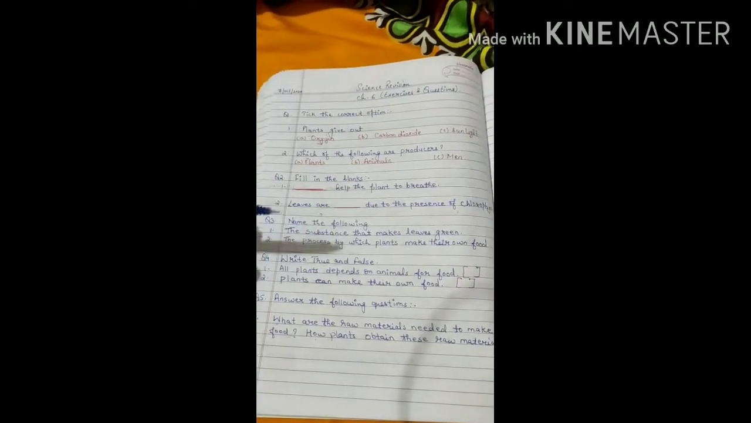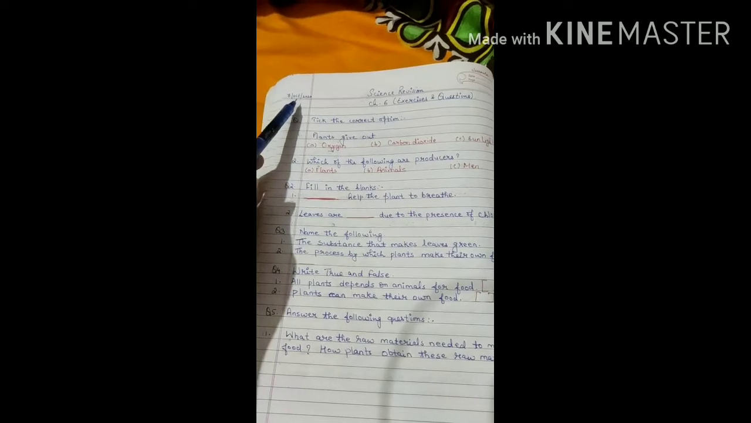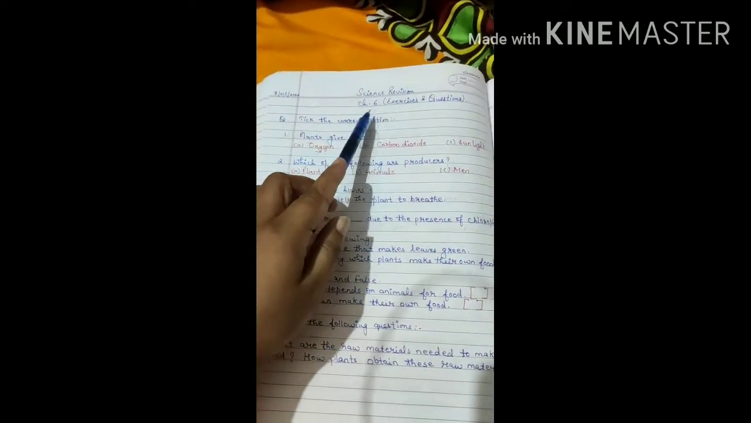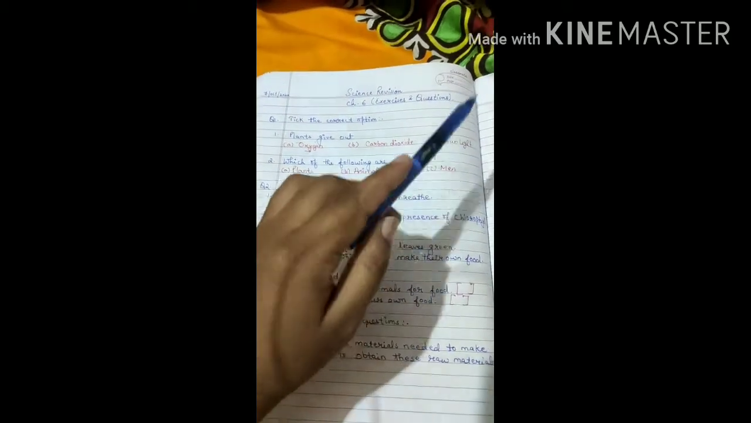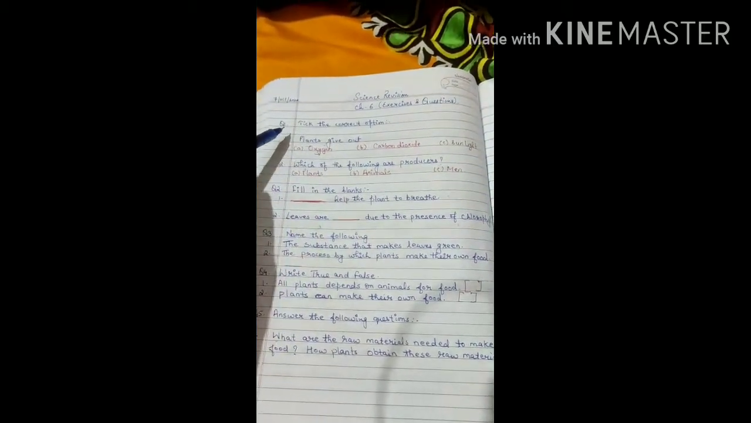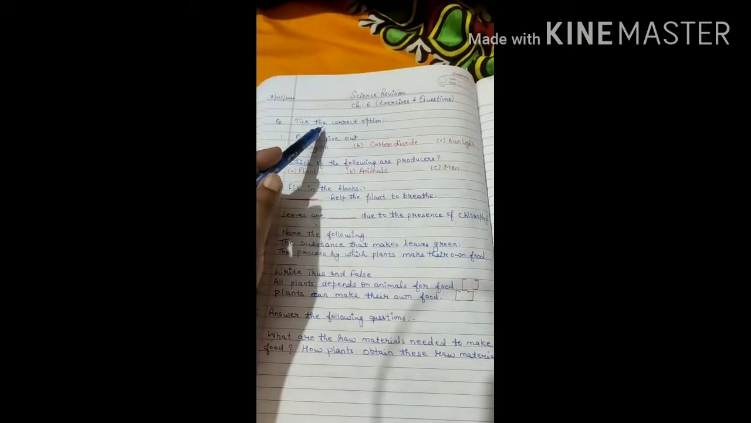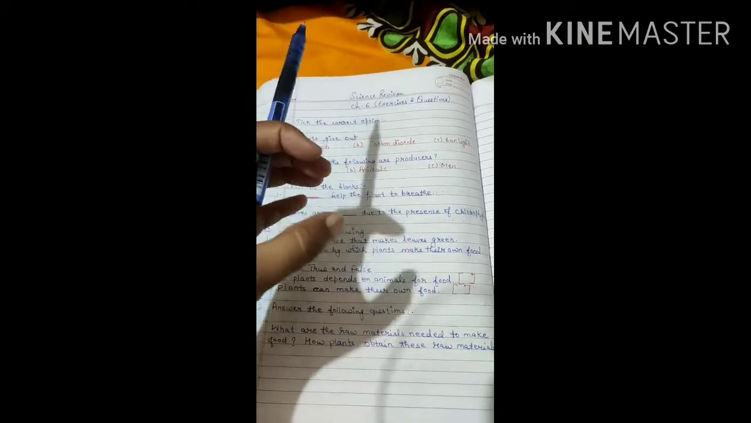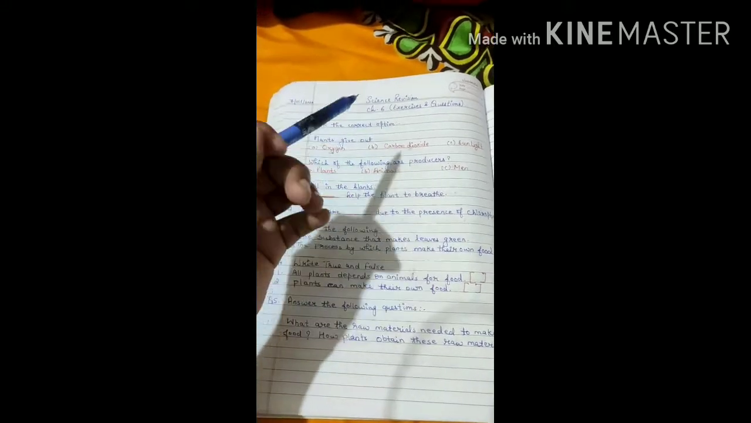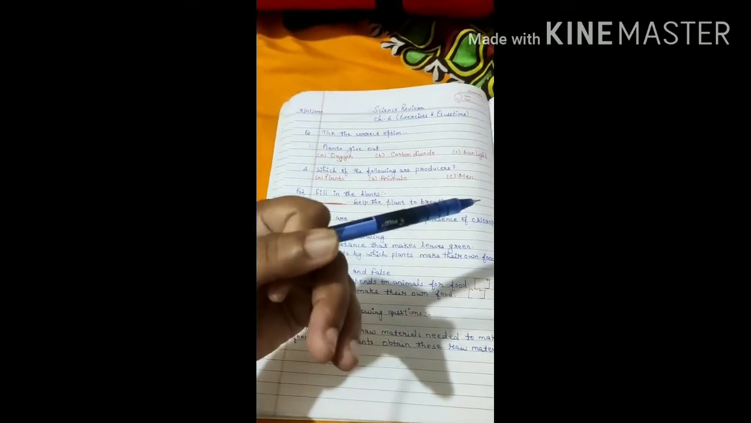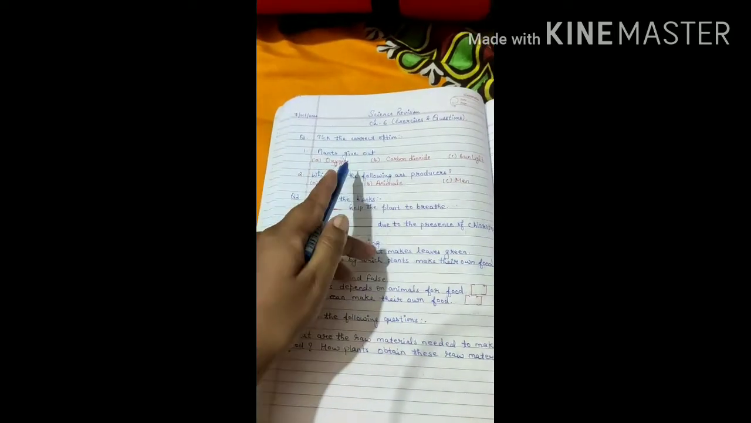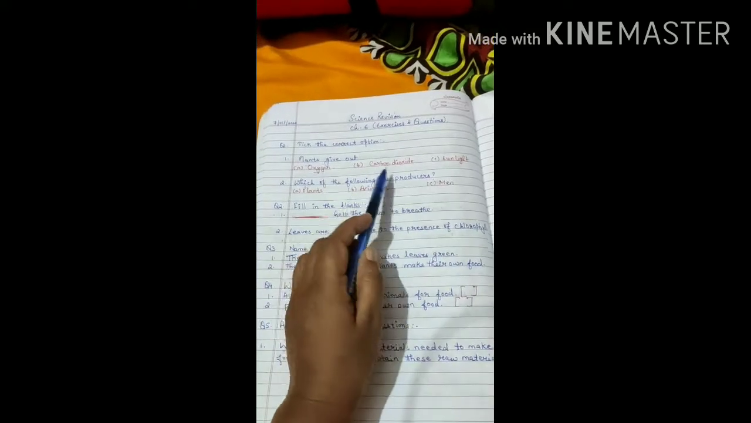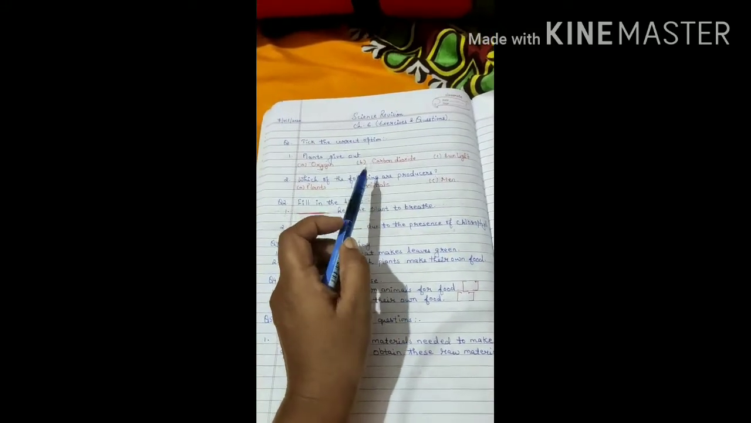So this is the revision test. You have to mention the date, 7th of October 2020. Science revision, chapter number 6, exercises and question answers. Clear? Question number 1, tick the correct option. What gas do plants give out which is exhaled or inhaled by us: oxygen, carbon dioxide or sunlight? You have to take the correct answer.